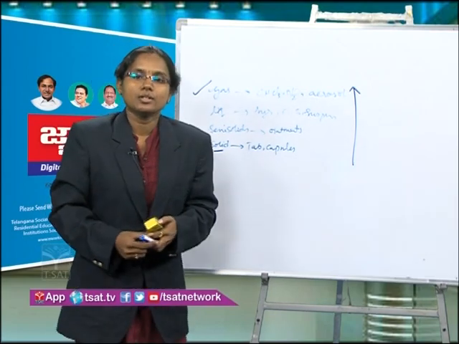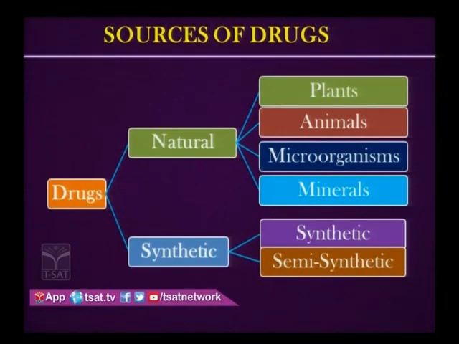We will go for the sources of drugs. What are the sources of the drug? From where can we get those drugs? So there are basically two types of sources. One is natural and another is synthetic. Natural means we get them from nature, and synthetic means we prepare them in the laboratory. Okay.